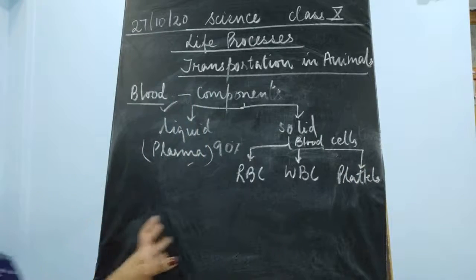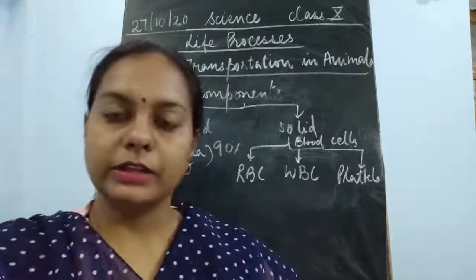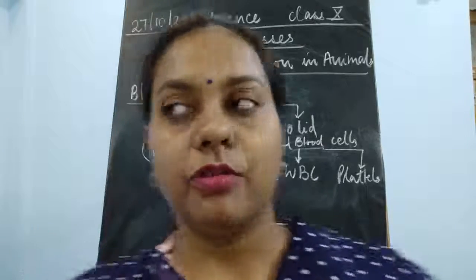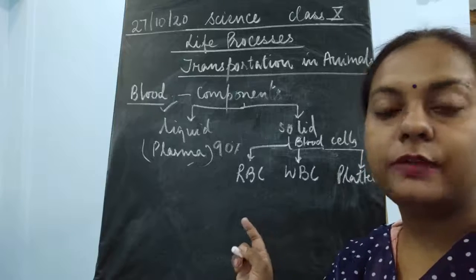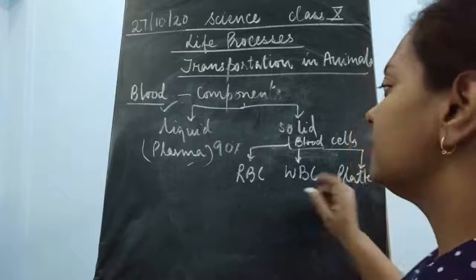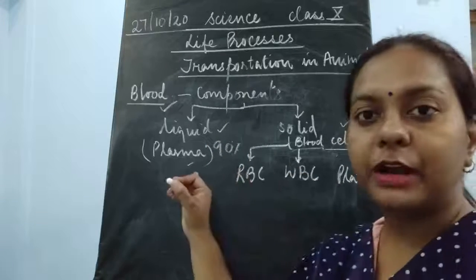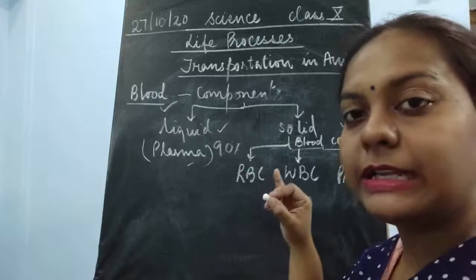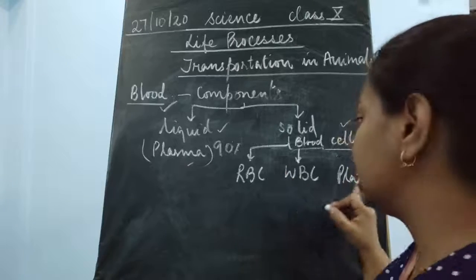Now, I think we have studied these types of blood cells in the fluid connective tissue in your class 9 chapter. You can recall the information from that part of your chapter about the fluid connective tissue, in which we studied the blood. Now this blood includes the liquid part and the solid part. The liquid part includes plasma, and the solid part includes the various blood cells, which are the red blood cell, white blood cell and the platelets.